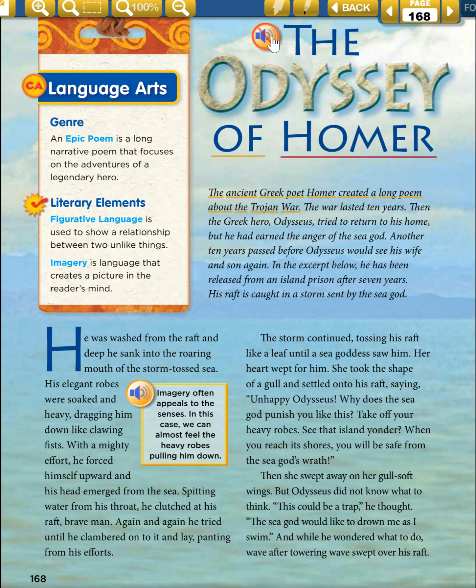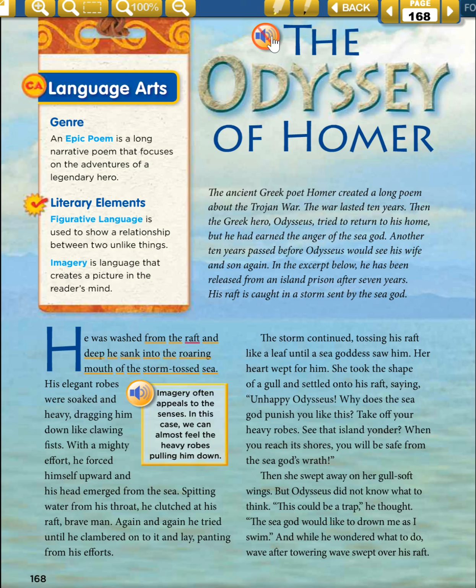The Odyssey of Homer. The ancient Greek poet Homer created a long poem about the Trojan War. The war lasted 10 years. Then the Greek hero Odysseus tried to return to his home, but he had earned the anger of the sea god. Another 10 years passed before Odysseus would see his wife and son again. In the excerpt below, he has been released from an island prison after 7 years. His raft is caught in a storm, sent by the sea god.